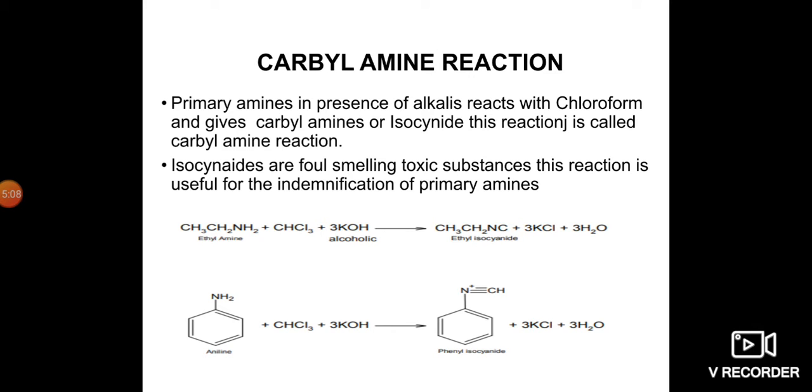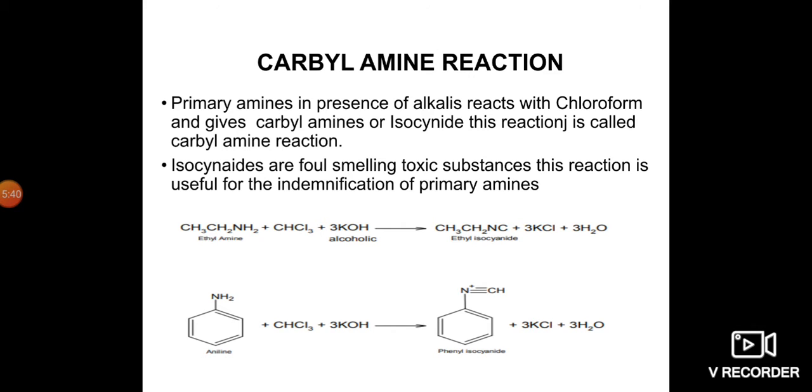So primary amines in presence of alkali react with chloroform and give carbylamine, that is called isocyanide, with a bad smell. This reaction is called the carbylamine test. Isocyanides are foul smelling toxic substances. This reaction is useful for the identification of primary amines.